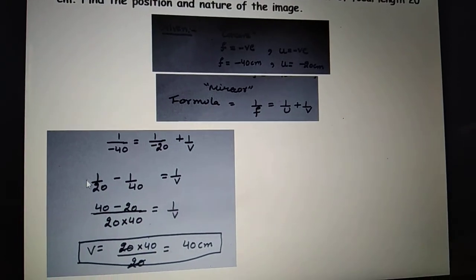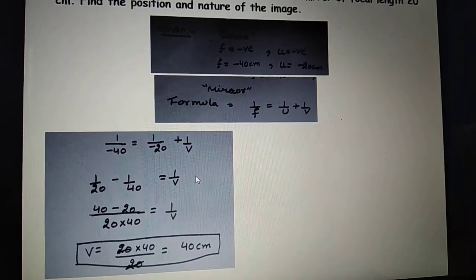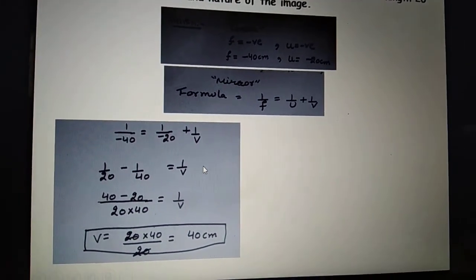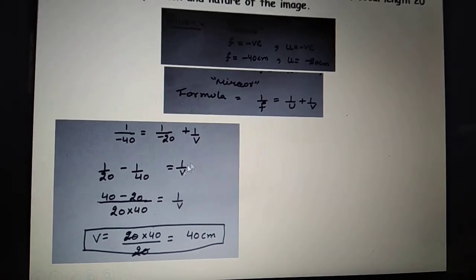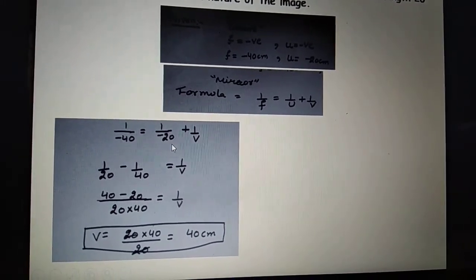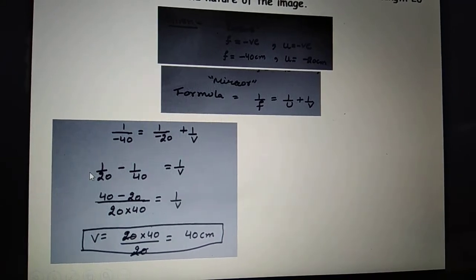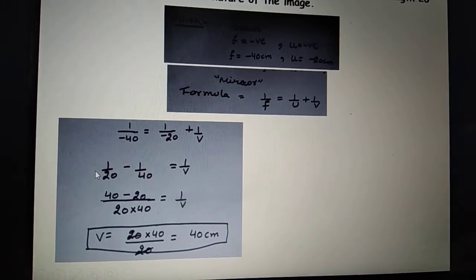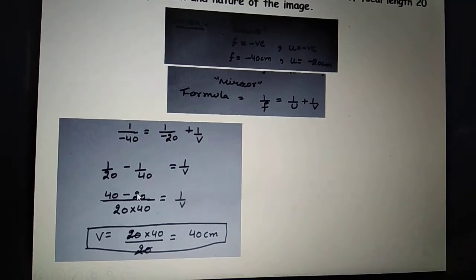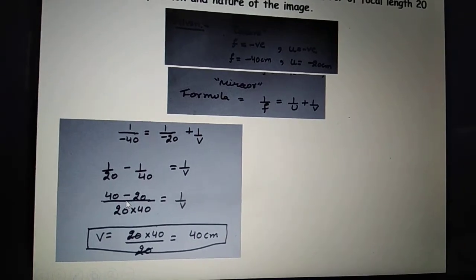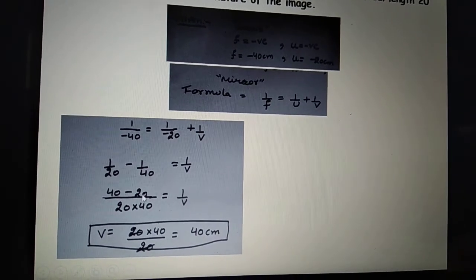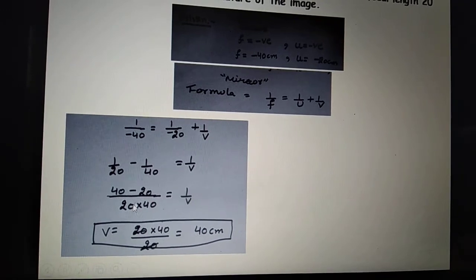Don't try to bring 1 by V on this side and 40 on this side. That can cause confusion. Let 1 by V be happy on this side. Take this minus 1 by 20 on the other side. It becomes plus 1 by 20. Now solve this equation. One more catch in these types of questions, don't try to take the LCM.